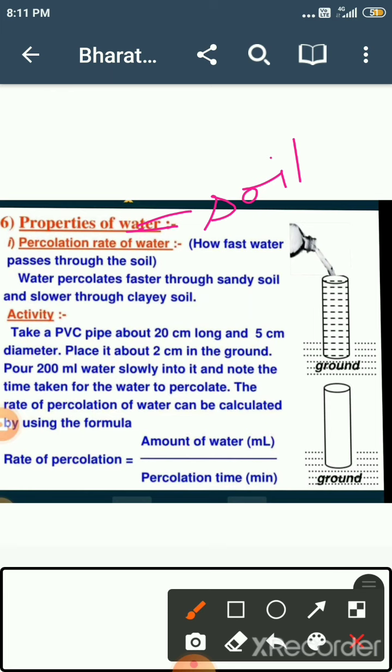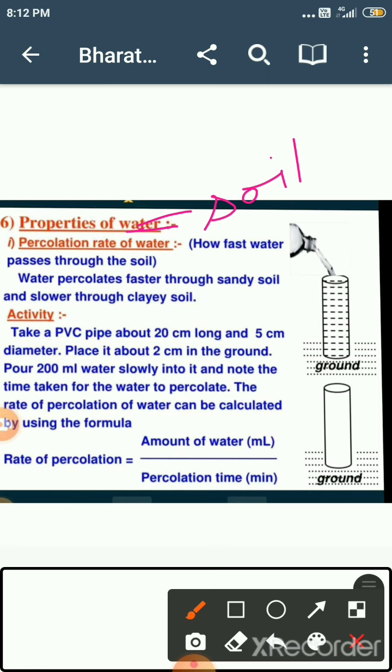The first property of soil is the percolation rate of water. Percolation rate means how fast the water passes through the soil. Like when we are watering the plant, we see that the water first collects over the soil. Then after some time it vanishes.